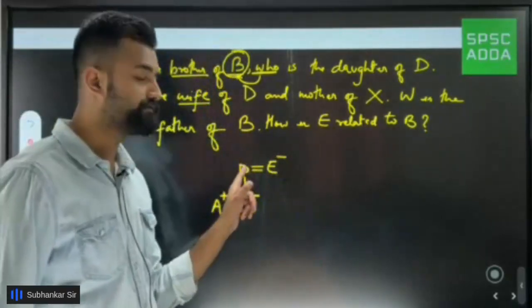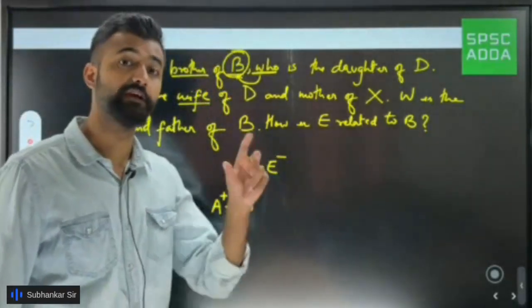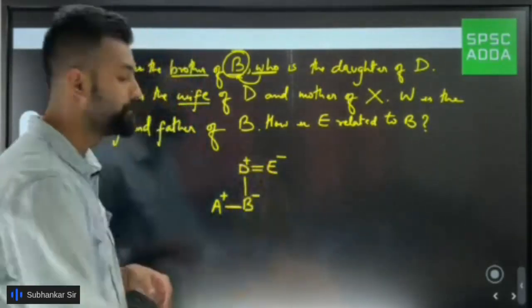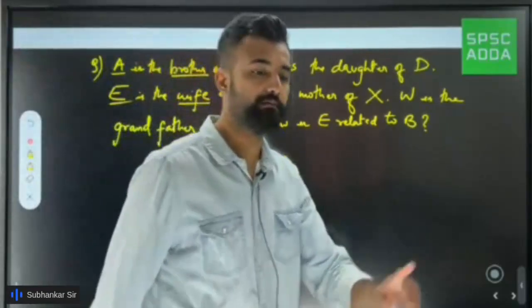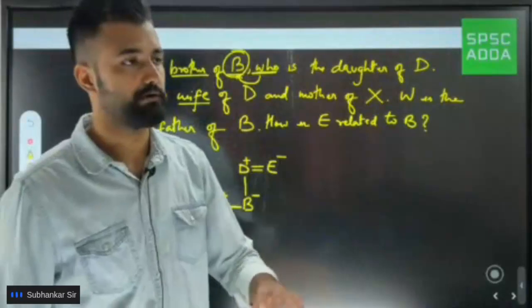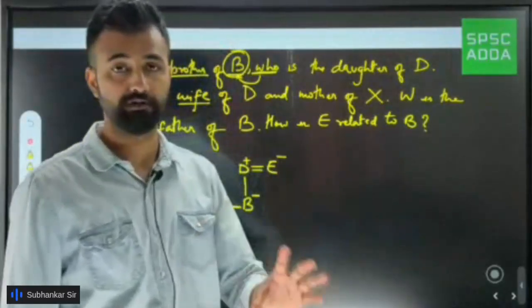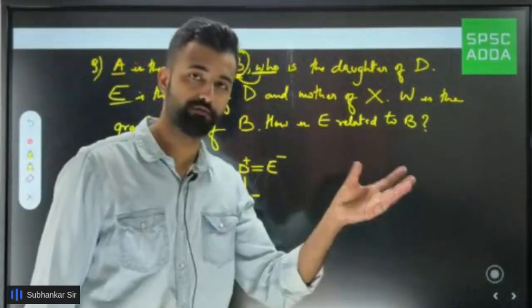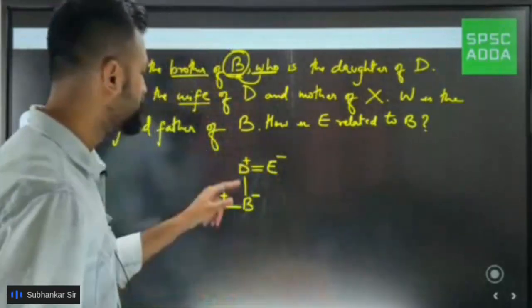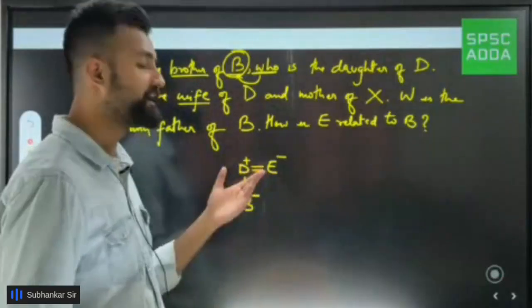And as she is the wife of D, D would obviously be the husband by default. Here I can put a plus sign. Why? Because I said before that in a blood relation, only male and female can get married, not male or male, which happens nowadays. So don't bring all of these here. Just remember that only male and female can get married. And here I put the gender myself because it is by default.